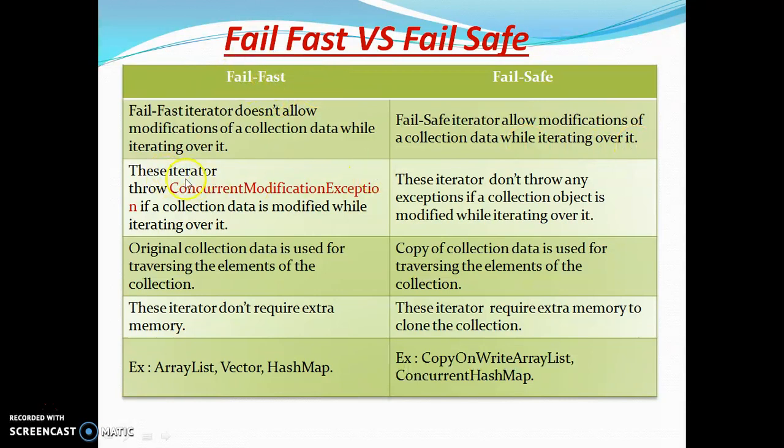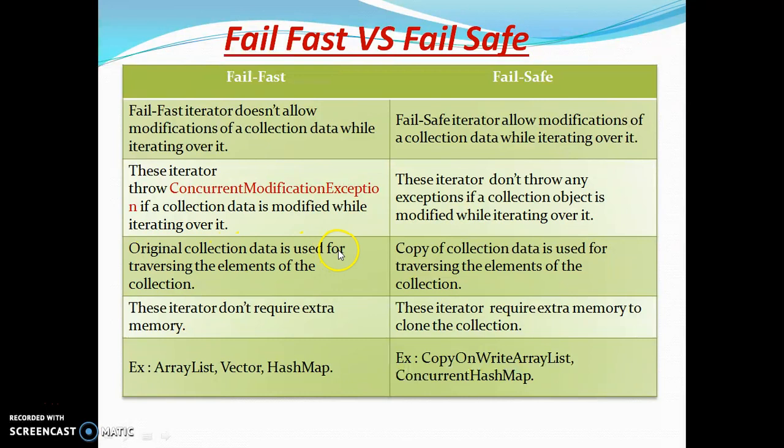In fail fast, the iterator throws a concurrent modification exception when modifying during iteration. In fail safe, the iterator does not throw any concurrent modification exception while iterating.